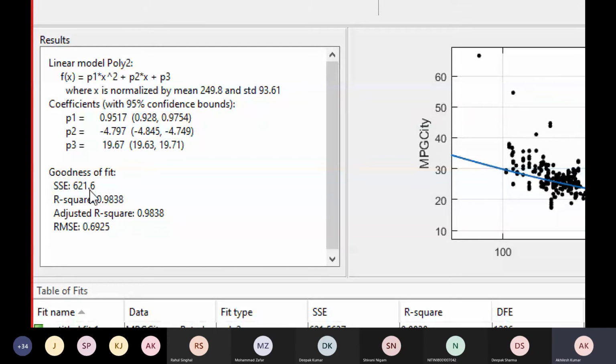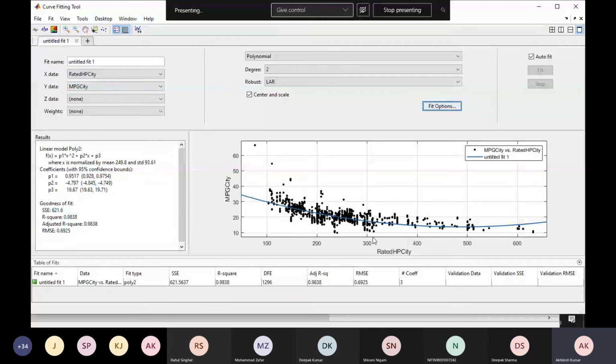What is the sum of squares error? That is your predicted value and the original, just subtract one from the other and take the square of that. That is the sum of squares error. That is the root mean square error. It shows 0.6925. That is very less. That is good.